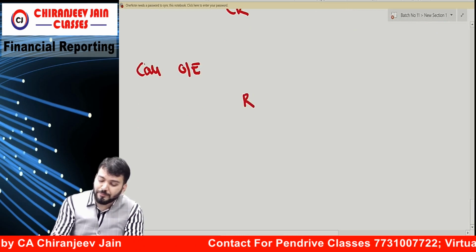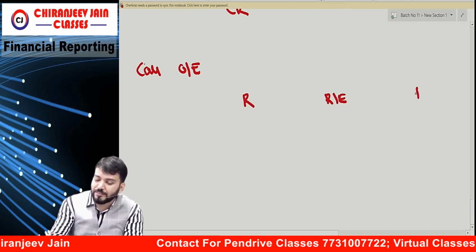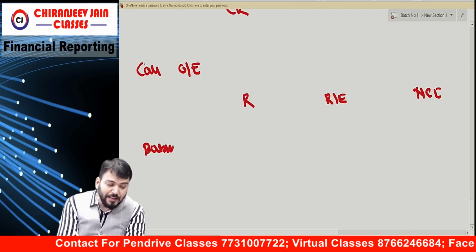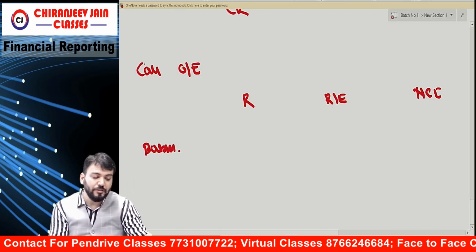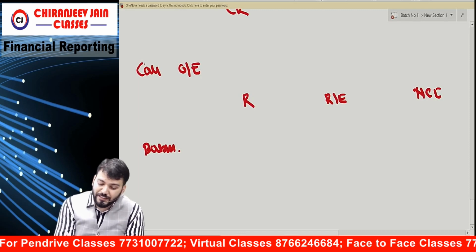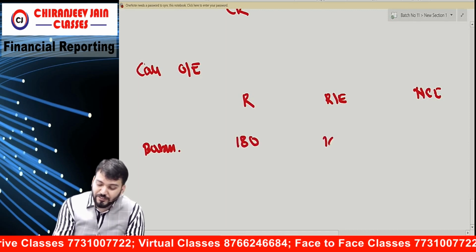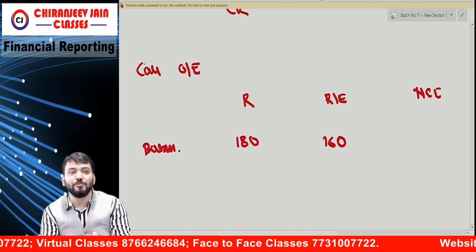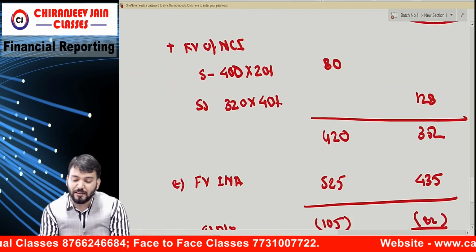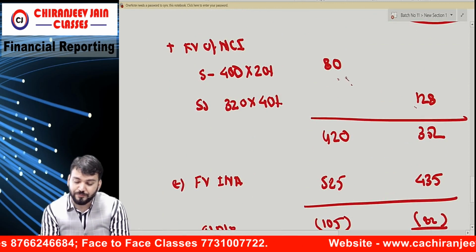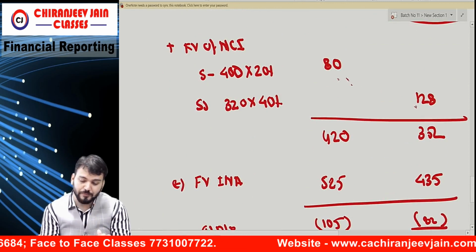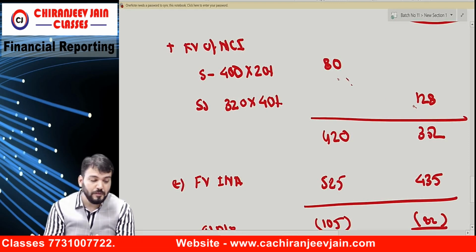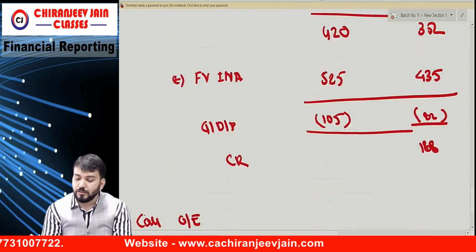So we have reserve, retained earnings and NCI. Can you give me the first balance? Balance of reserve from the balance sheet: 180. This is 160. And NCI we will take as per the last working note. So NCI total is 80 plus 128. How much? 80 plus 128. How much? 208.